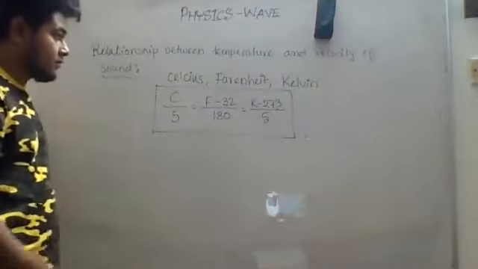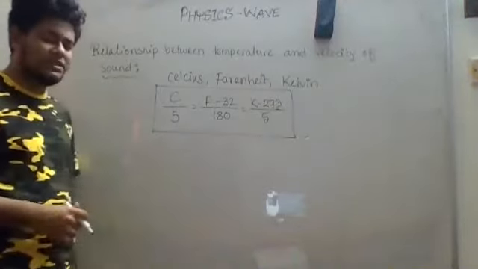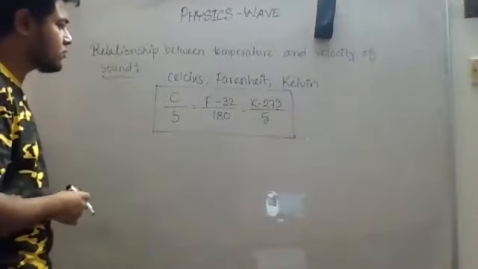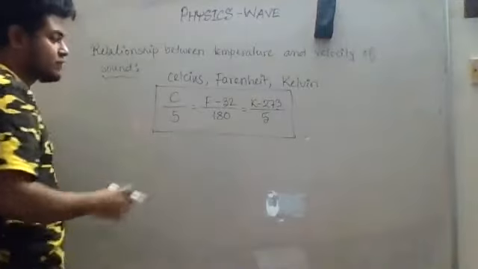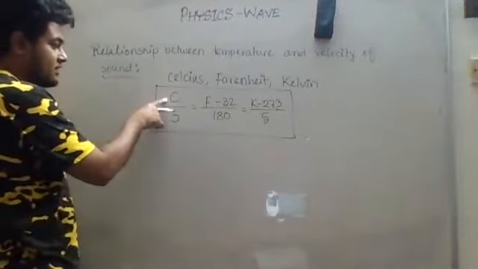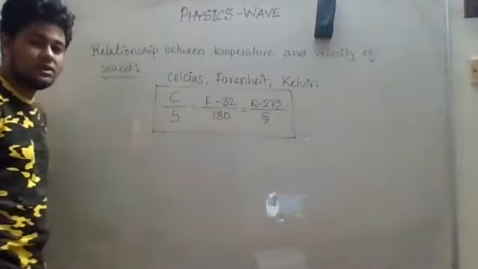Note down this. I think this is supposed to be in your textbook. I don't know, but this is supposed to be there. If it is not there, let us learn now. C is the temperature in Celsius, F is the temperature in Fahrenheit, and K is the temperature in Kelvin.